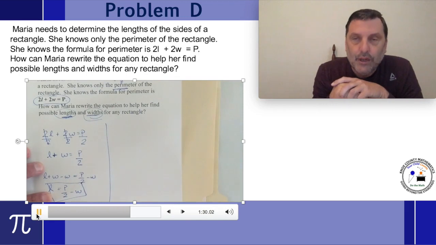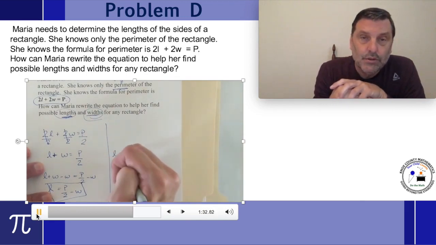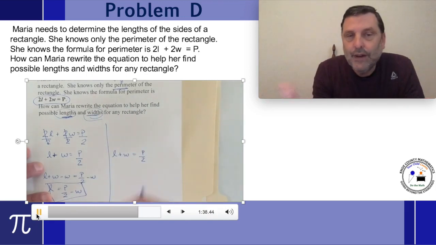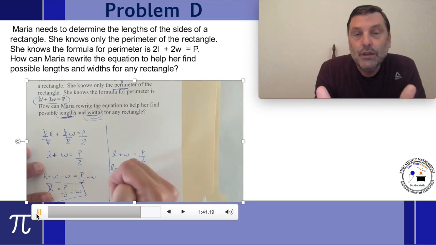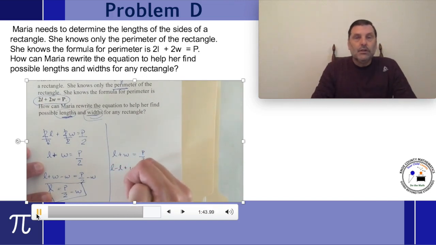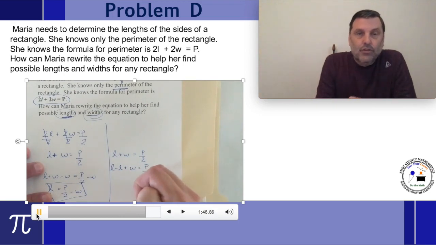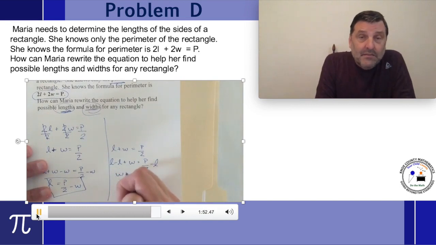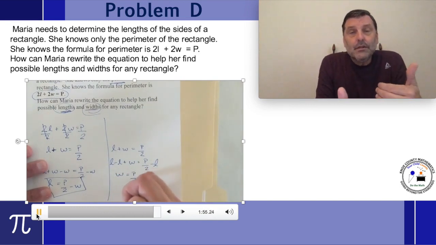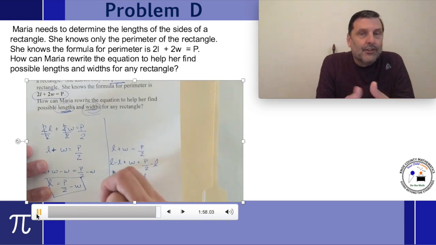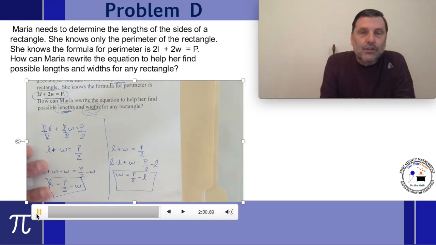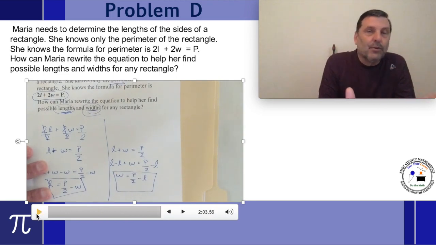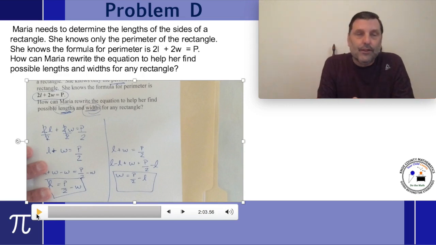Now we're going to repeat the process to isolate W. We're going to rewrite the formula. Now I'll skip a step because we would do the exact same thing. We would divide by 2. But this time I want to subtract the L from both sides because I want the W by itself. So when I subtract L from both sides, I end up with a W on the left side equals P over 2, or 1/2 P, minus L. So there I have two expressions, one written in terms of L, one written in terms of W. In other words, one to find the possible length and one to find the possible width.